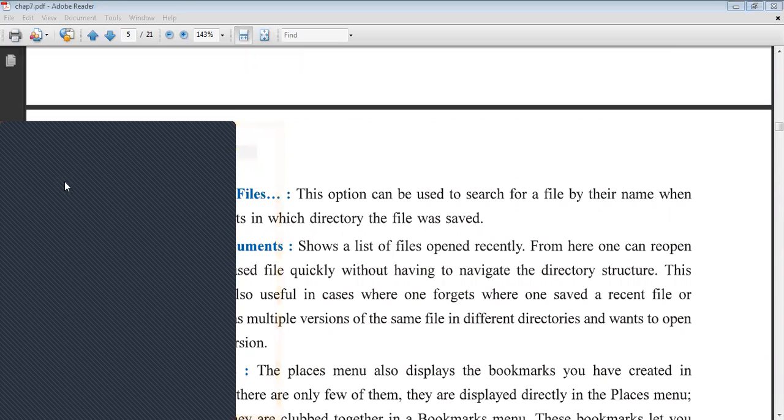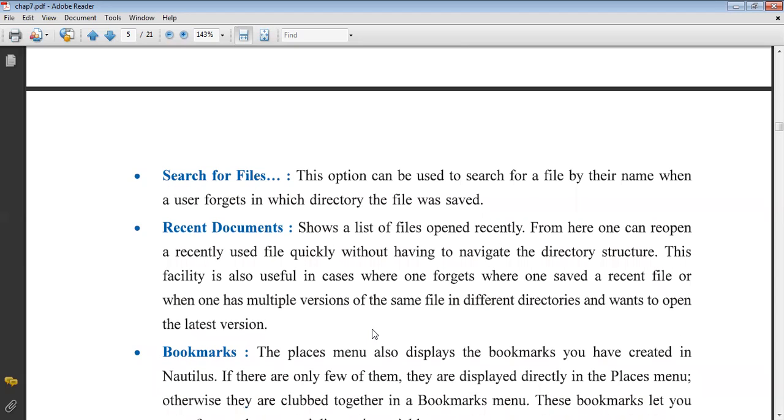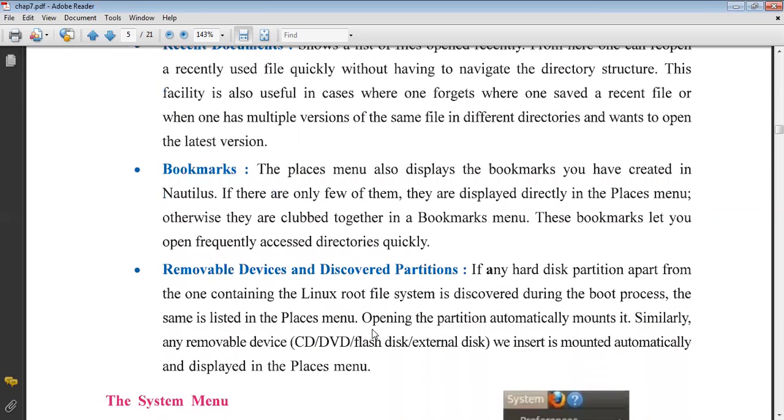Suppose I am working now in MS Word. One option is there, recent files. Recent files means it shows the recent work. If I forgot any names, at that time I just open it. Suppose I forget the name of the ID password file, I see it in recent documents. In the same way, in Windows it is called recent documents, and here it is also recent documents. This facility is also useful in cases where one forgets where one saved a recent file, or when one has multiple versions of the same file in different directories and wants to open the latest one.